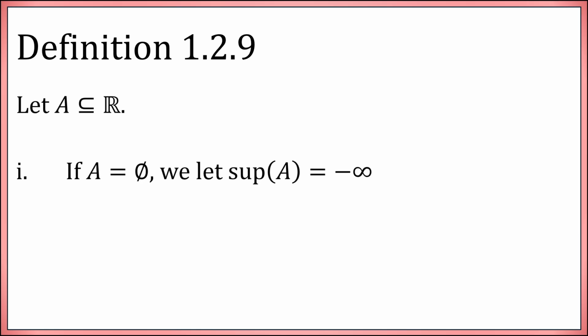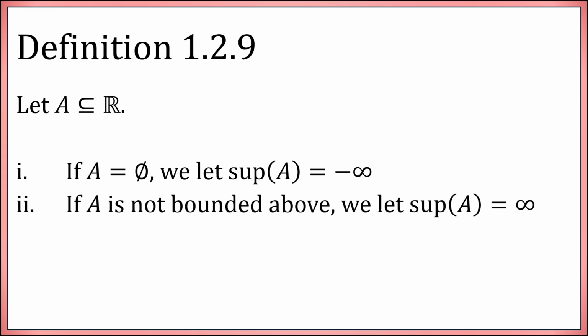Okay, and now some definitions regarding these plus or minus infinities. Suppose you have a subset of the reals. If you actually take the empty set, we declare the supremum of the empty set to be minus infinity. If the set is not bounded above, we're going to say that the supremum is infinity. Okay, so we know that by the completeness axiom, if a non-empty set is bounded above, it has a real number that is a supremum.